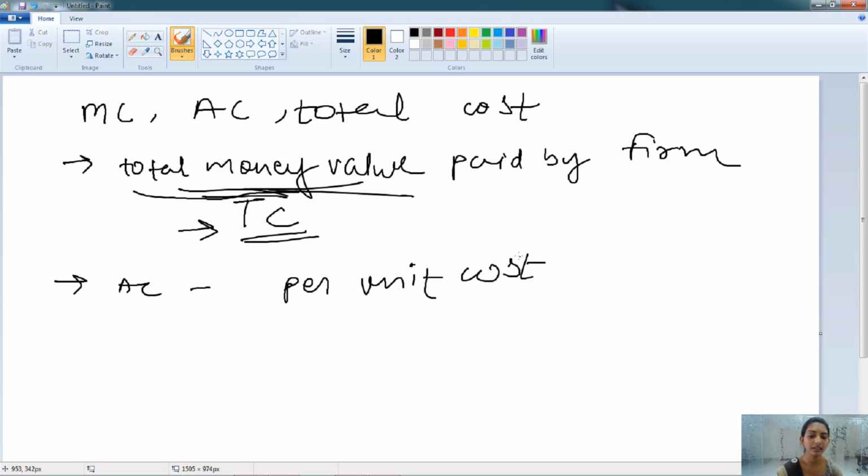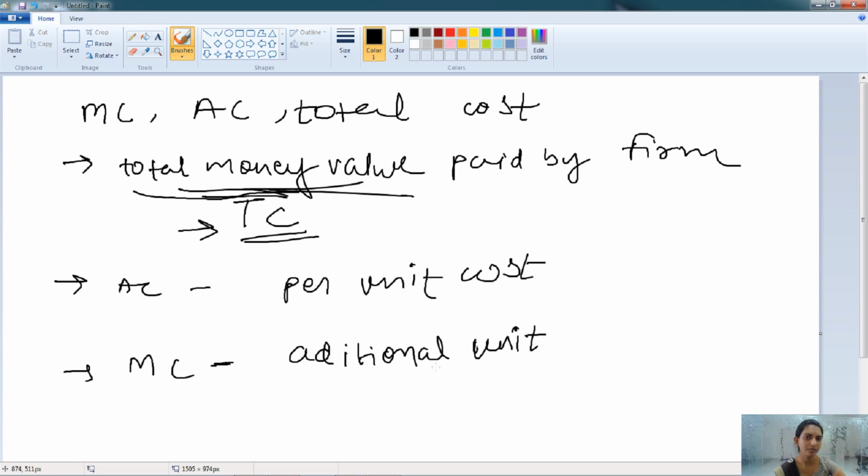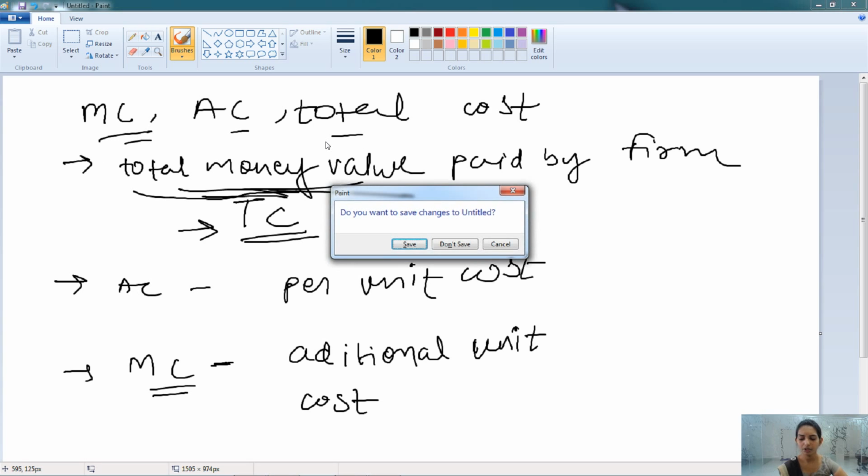Here, assuming that the cost is similar for every product, the per unit cost is known as the average cost. Whereas marginal cost is the cost incurred when the firm is producing an additional unit. So it is about the marginal cost, average cost and the total cost.